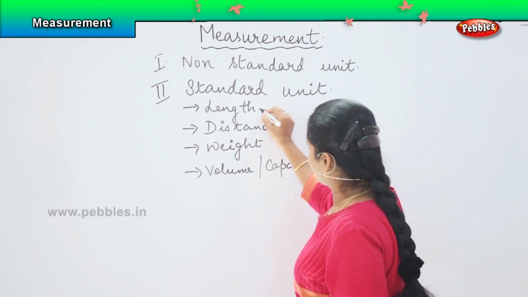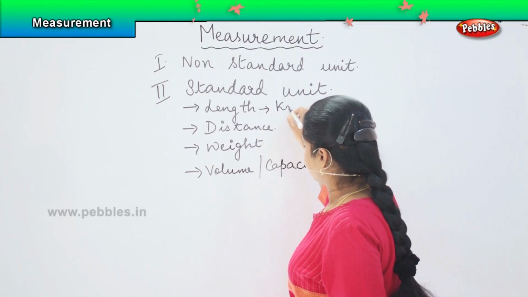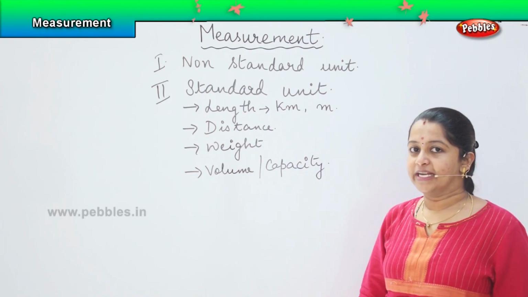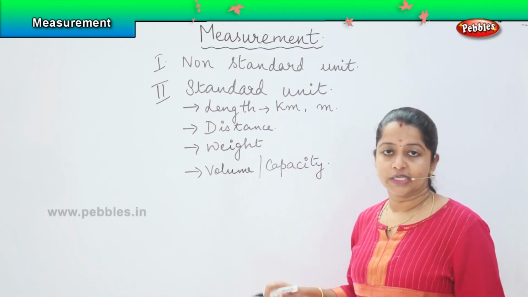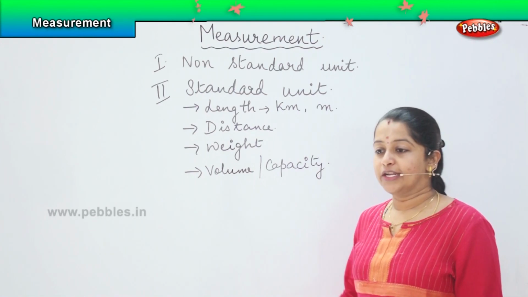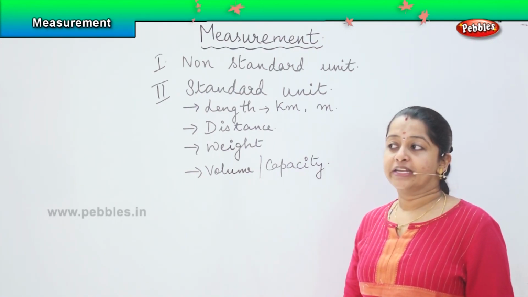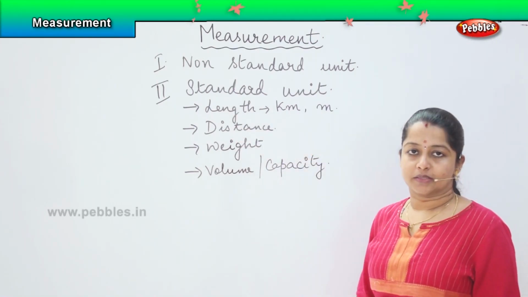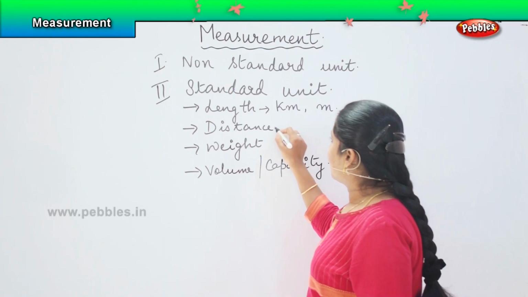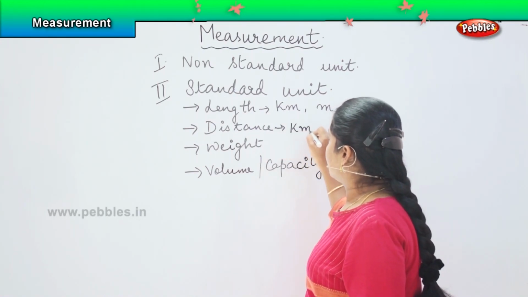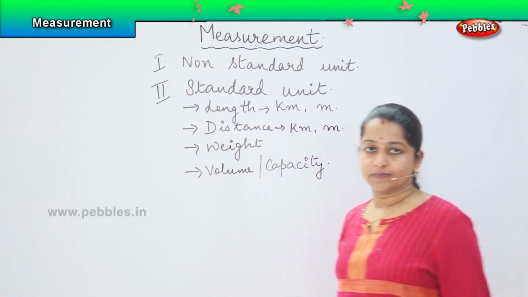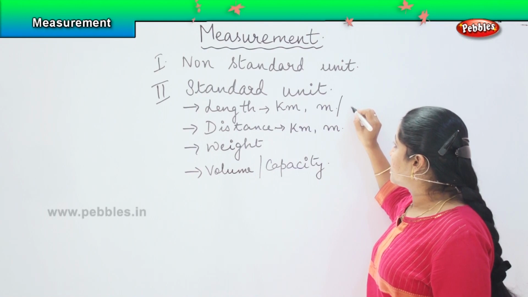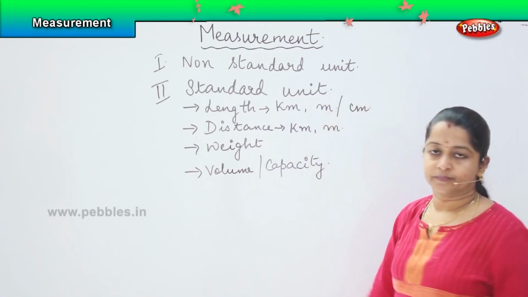For example, whenever I am talking about length, I will be using kilometer or meter. I have to find the length of a particular object. So, I have to find the length of the road. I need to find the length of my room. I need to find the length of the playground. Whatever it is, I will be using the kilometer and the meter. Same applies for distance as well. We use kilometer and meter. For length, sometimes depending on the situation, we also use centimeter.